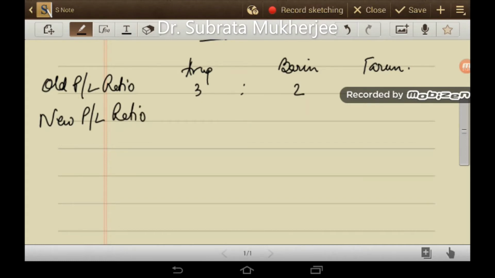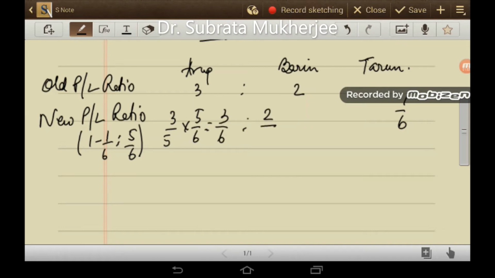In the new PL ratio, Tarun is given 1/6 share. So the remaining share is 1 minus 1/6, which is 5/6. Arup will have 3/5 of 5/6, which is 3/6, and Barin 2/5 of 5/6, which is 2/6. So the new PL ratio will be 3:2:1.